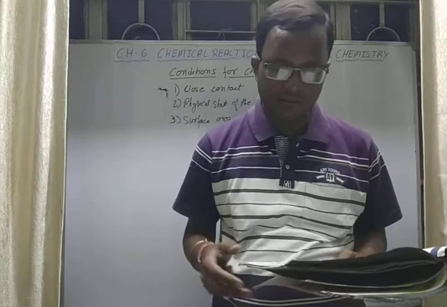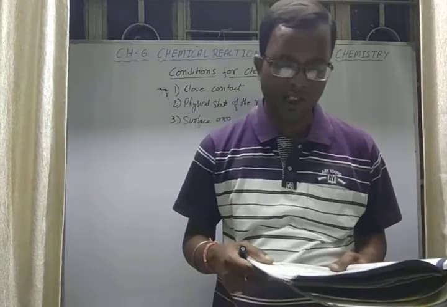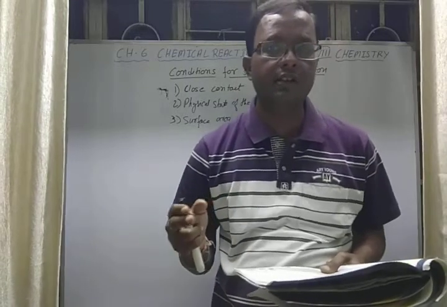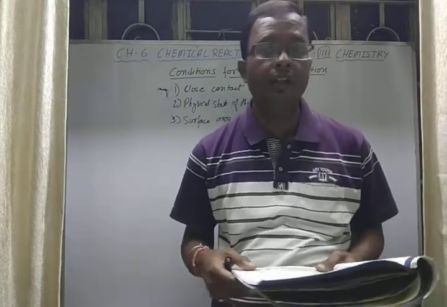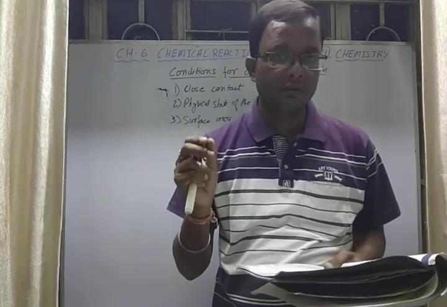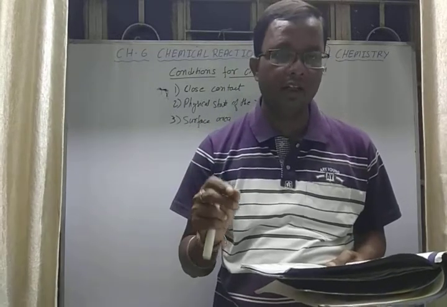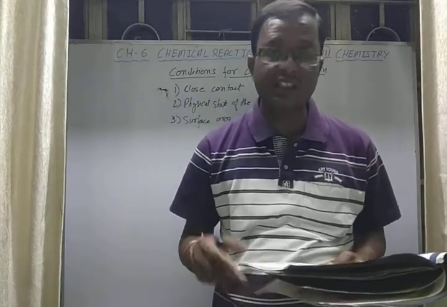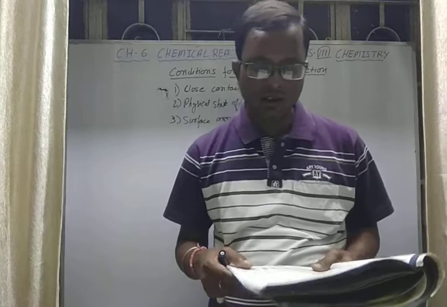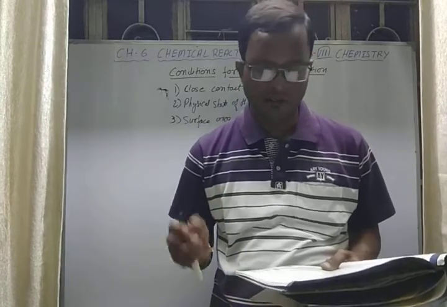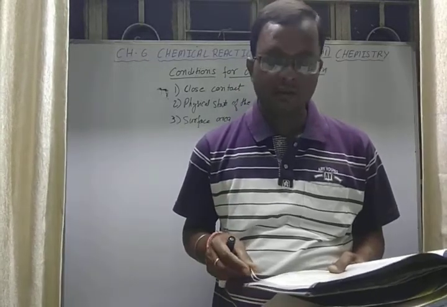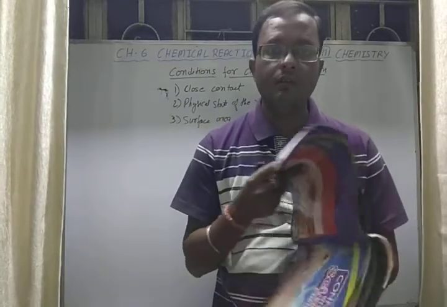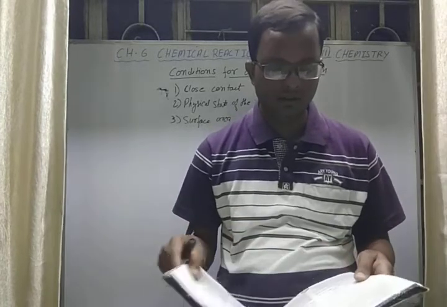Similarly, if you take zinc metal for reaction with dilute HCl, the formation of hydrogen gas is a very slow process. But if you take zinc granules, powder form or zinc shavings, the reaction is faster because the surface area of zinc shavings is more than that of the zinc metal.